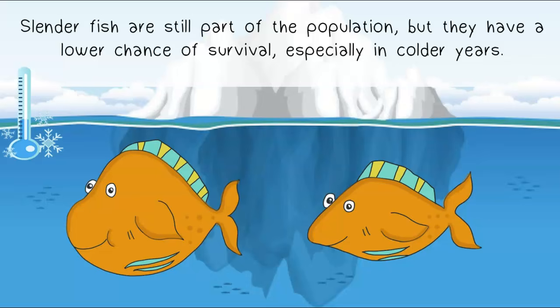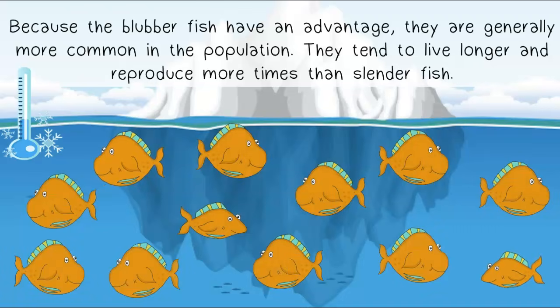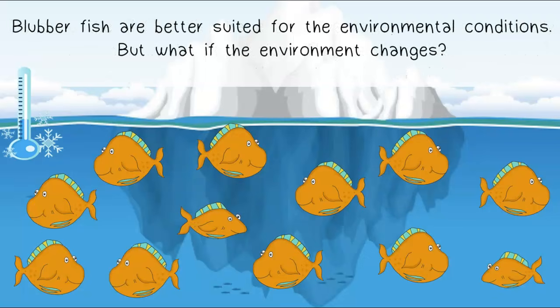Slender fish are still part of the population, but they have a lower chance of survival, especially in colder years. Because the blubberfish have an advantage, they are generally more common in the population. They tend to live longer and reproduce more times than the slender fish. Blubberfish are better suited for the environmental conditions. But what if the environment changes?